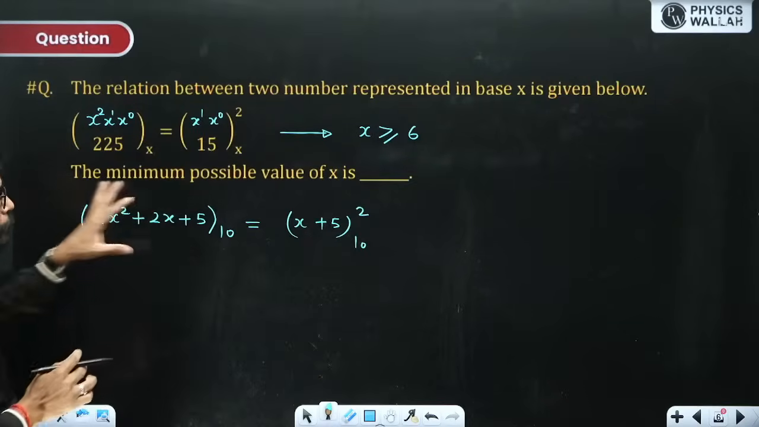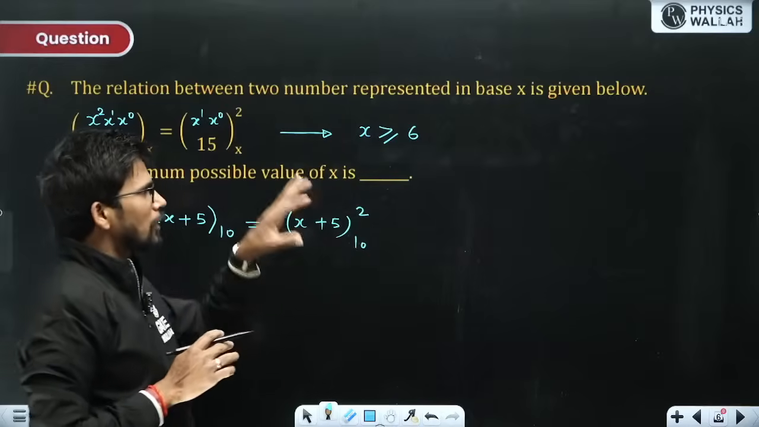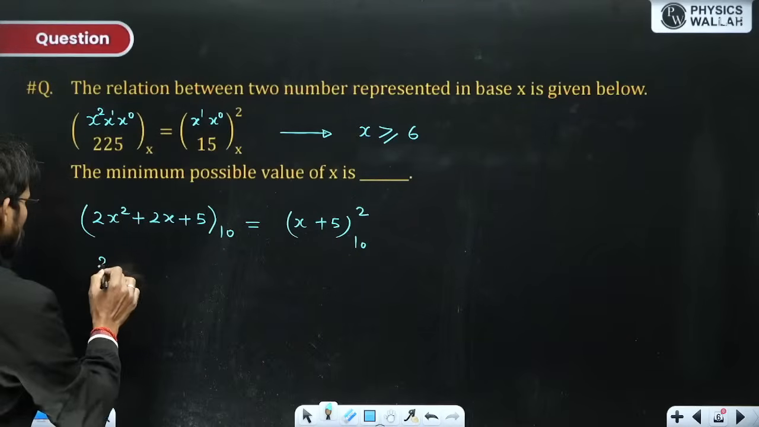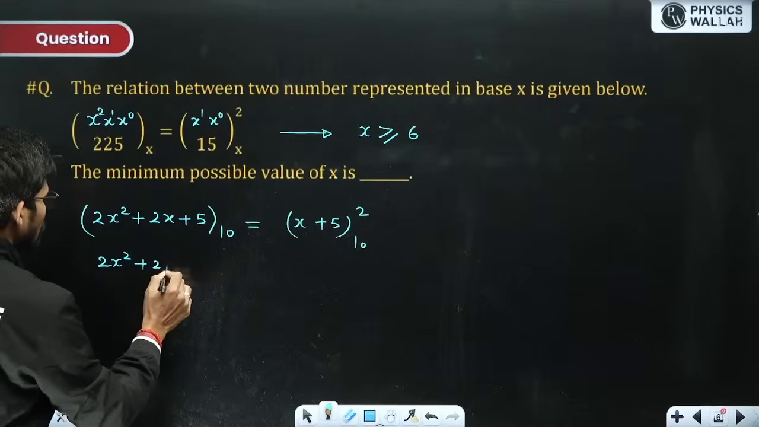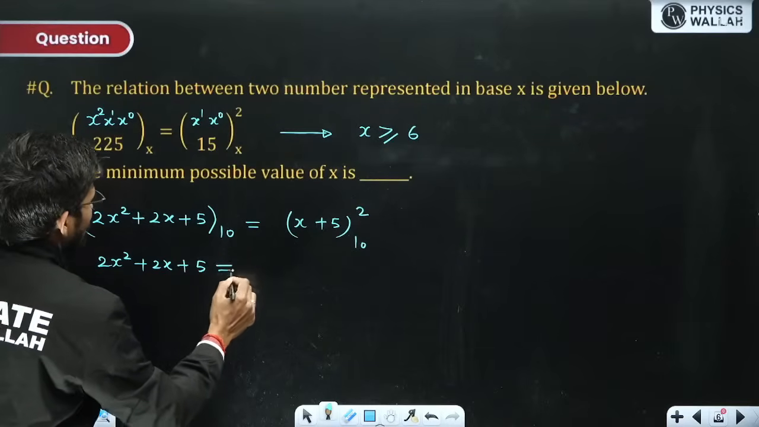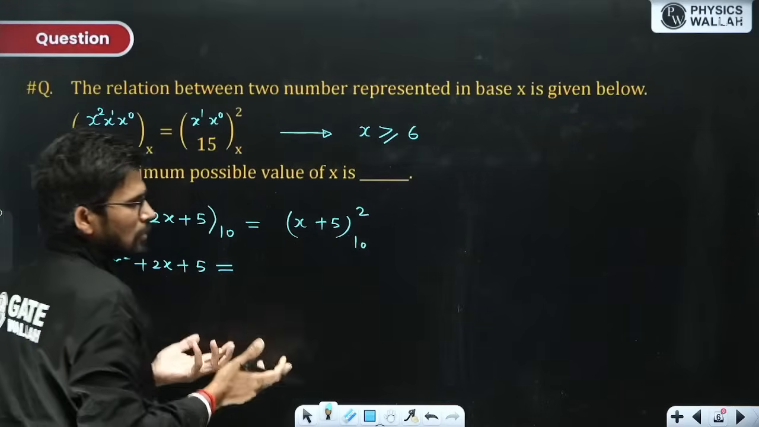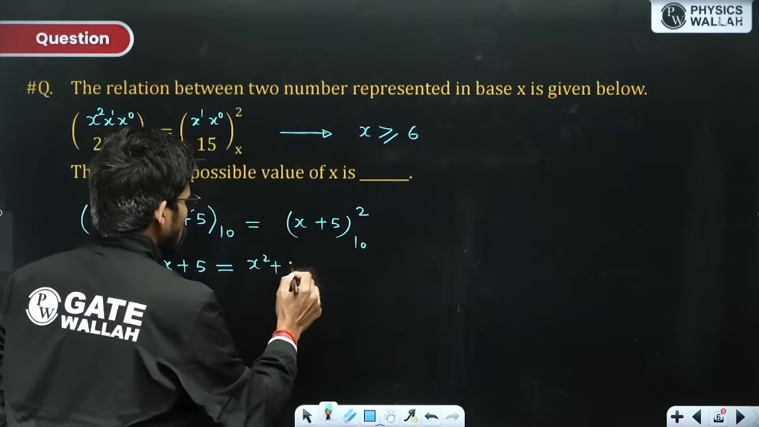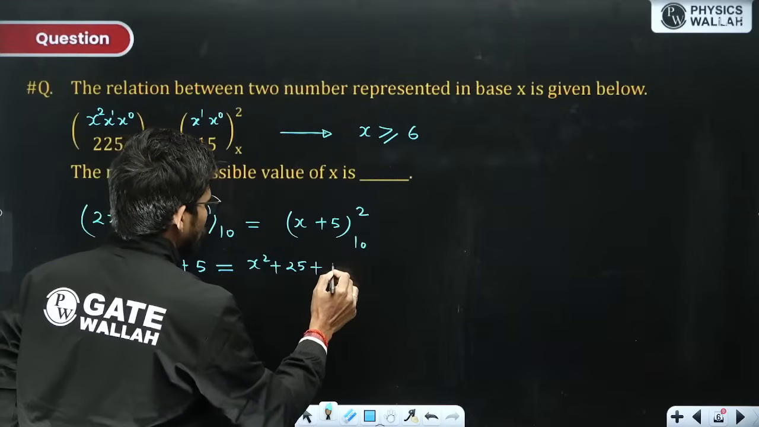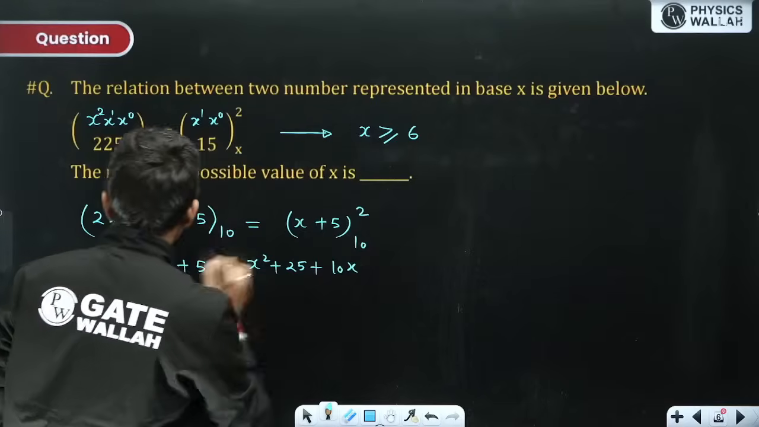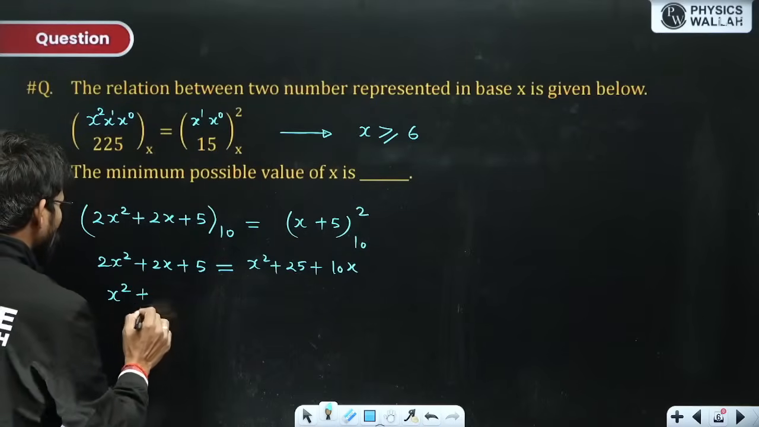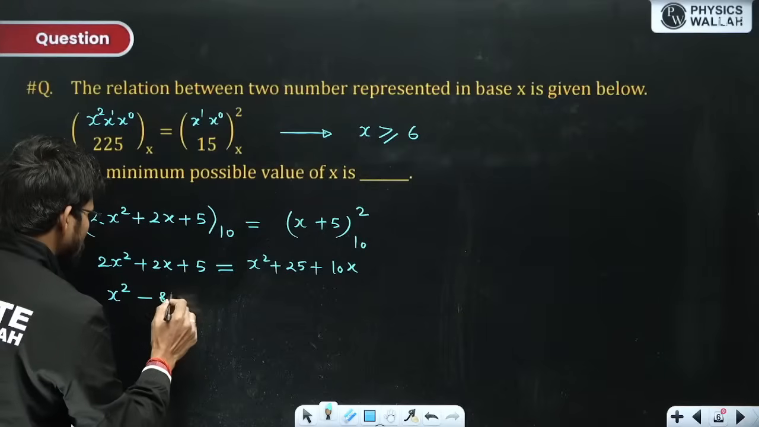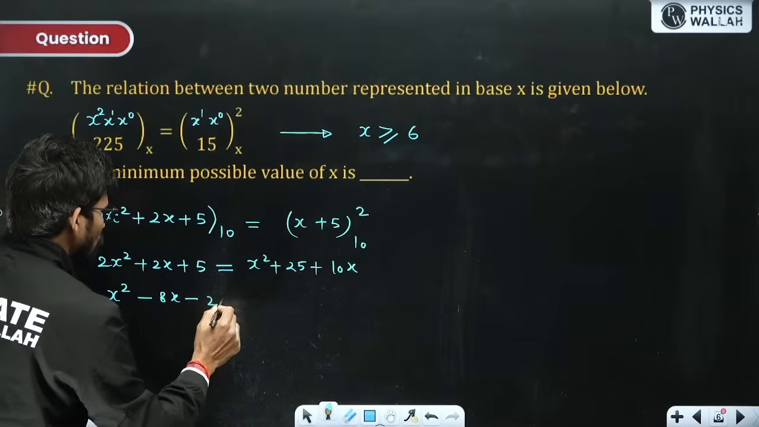Now let us solve for x. The only values of x accepted here will be which are greater than or equal to 6. Now this is 2x square. Now we will find out x in base 10, obviously, because this equation is now in base 10. So this is x square. This is 25 plus 2 into 5 into x is 10x. Now x square cancels out, x square plus 2x minus 10x is minus 8x, minus 20 is equal to 0.